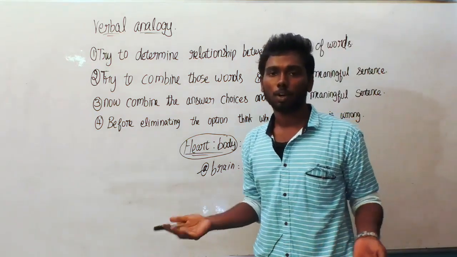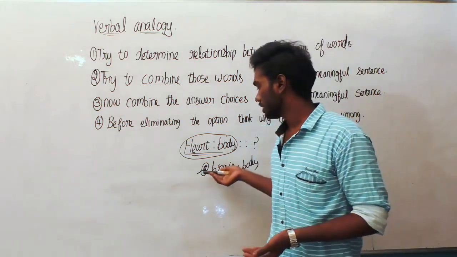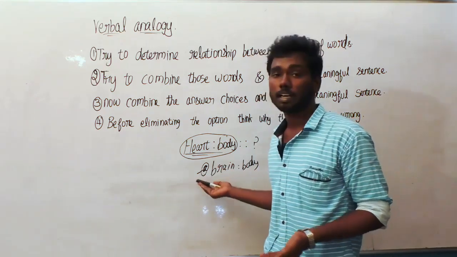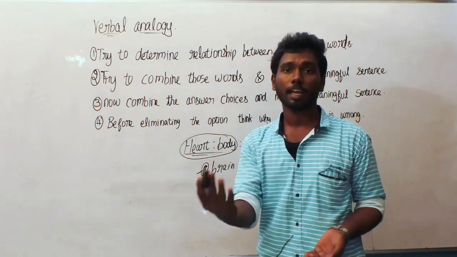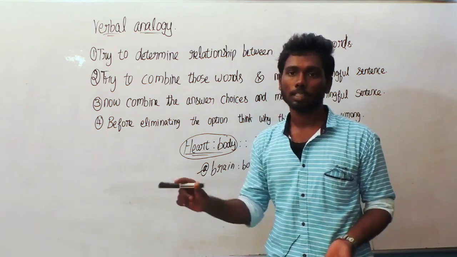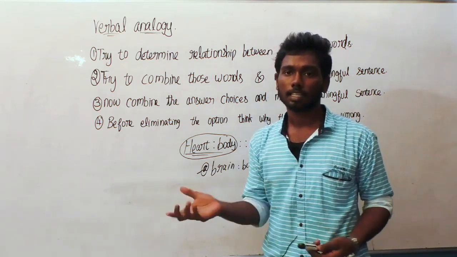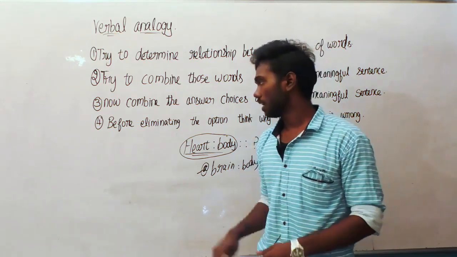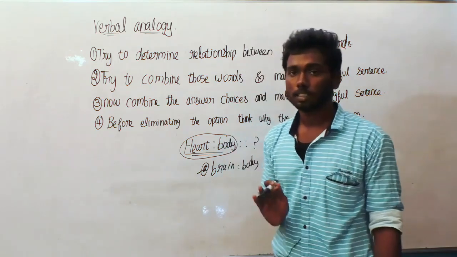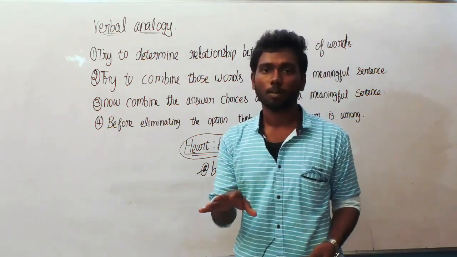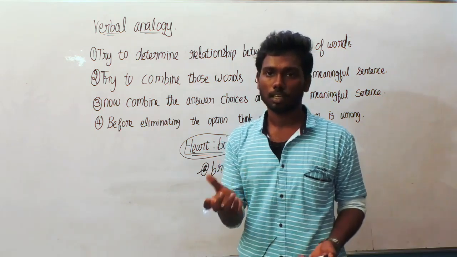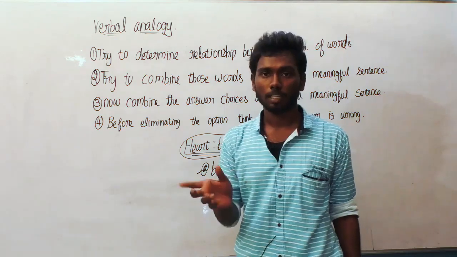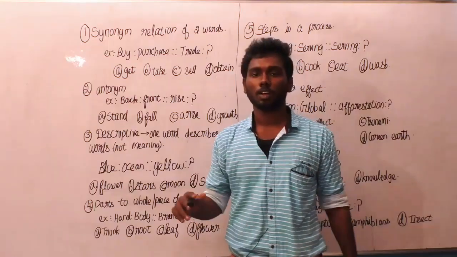Initially we have to follow the elimination technique in this type of questions, because the four options will be very closely related. So before eliminating an option, you have to think why this option is wrong. Rather than checking which option will be correct, we have to check why an option will be wrong. And the final clue, I wouldn't say this clue for any type of questions, but for this verbal analogy topic, I am saying you need practice. You have to practice very well to crack these types of questions.